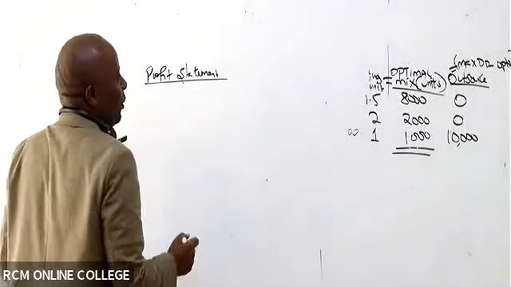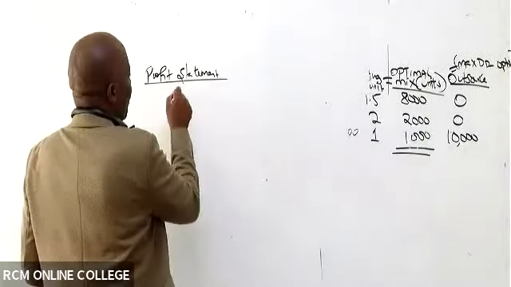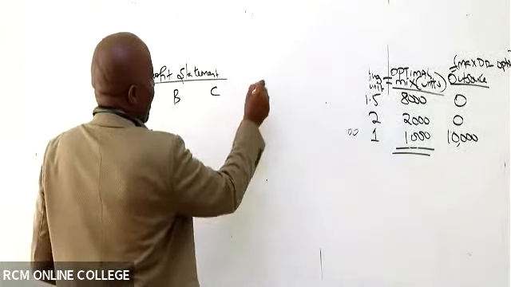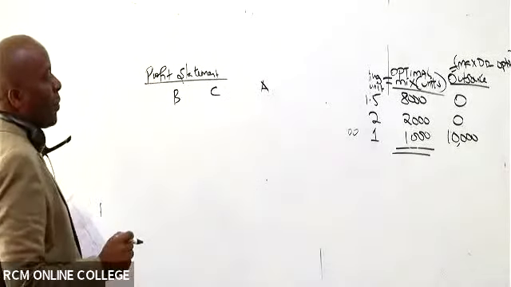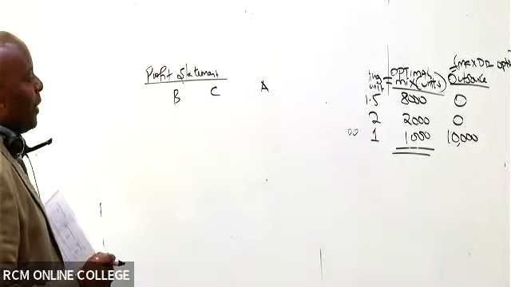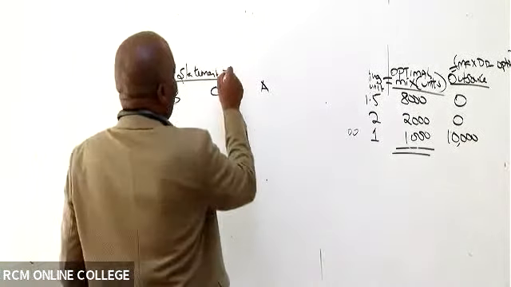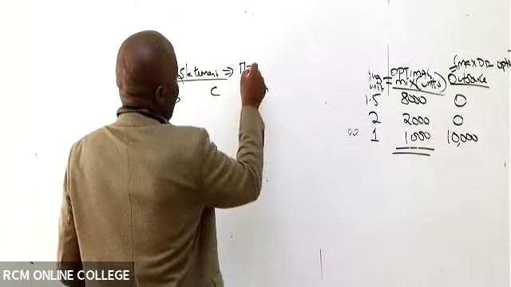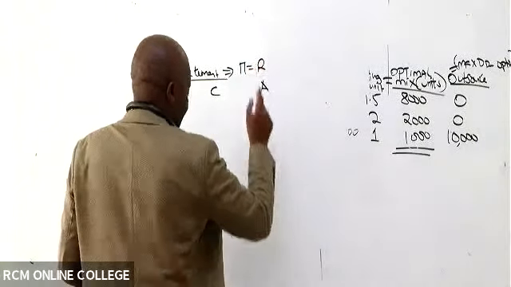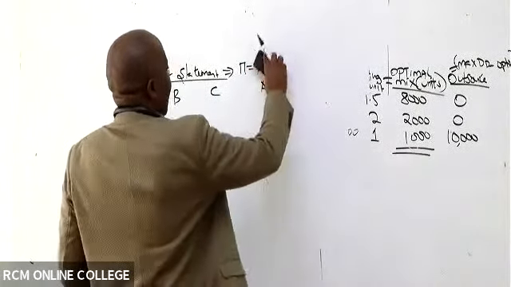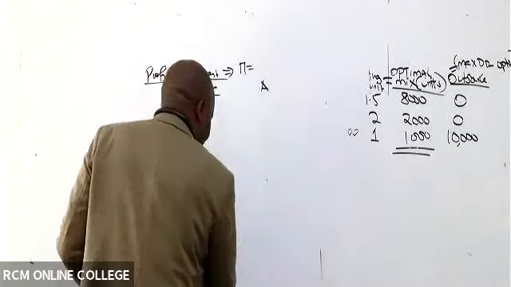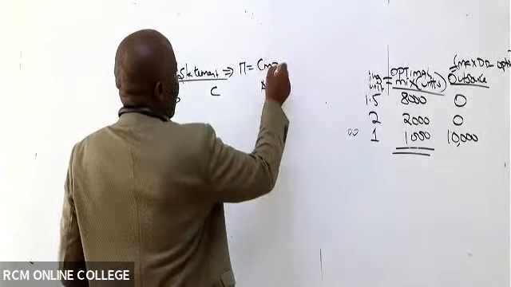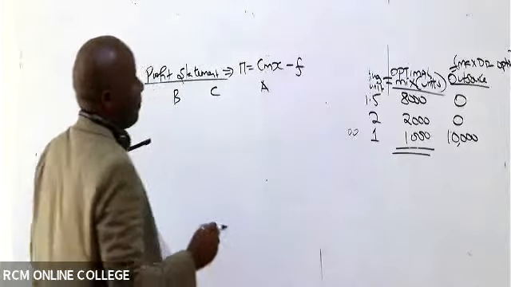So we have our 3 products. So it was B, C, and A. Yeah. And remember, we are using the concept of what here? Profit equals, not revenue, but CMX, right? CMX minus fixed costs.